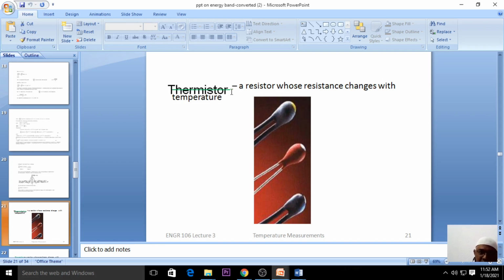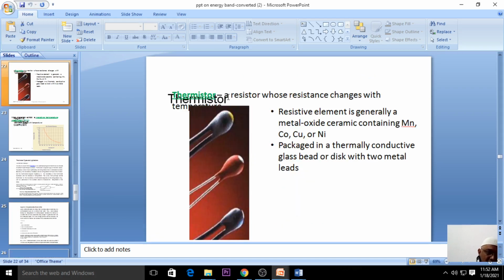What is this thermistor? Resistors whose resistance changes with the temperature. So the thermistor is a resistor whose resistance changes with respect to the temperature.